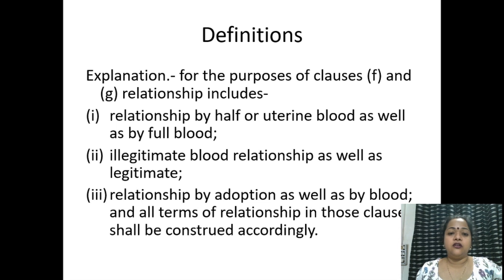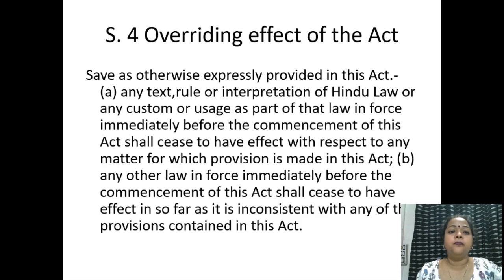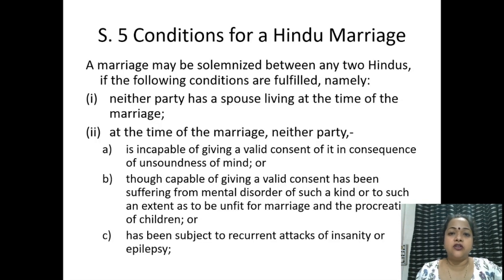The next definition is with reference to legitimate and illegitimate relationship also. We come to Section 5, which is the most important section, which will tell us who can marry whom under Hindu law. A marriage may be solemnized between two Hindus if the following conditions are fulfilled. First, neither party has a spouse living at the time of marriage. That means both the parties should be single. Single here can mean a bachelor or a spinster, a divorcee, or even a widow or widower.